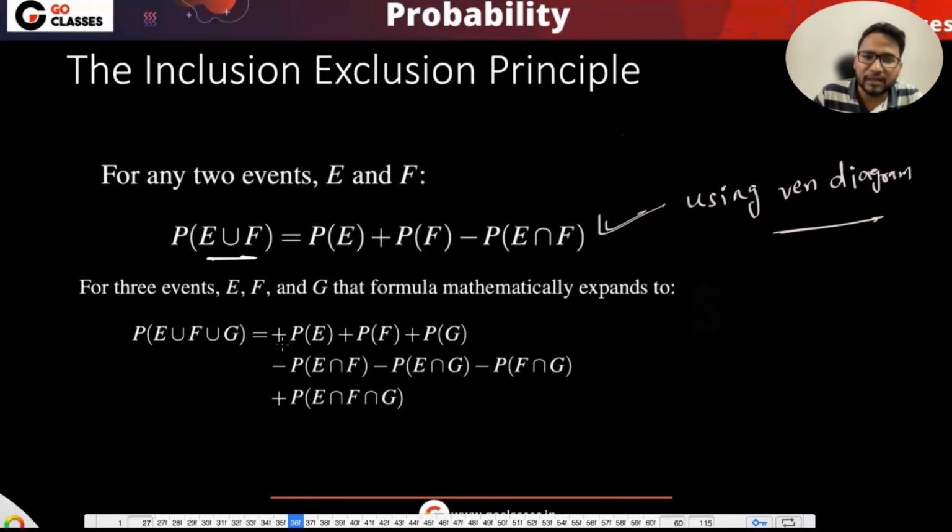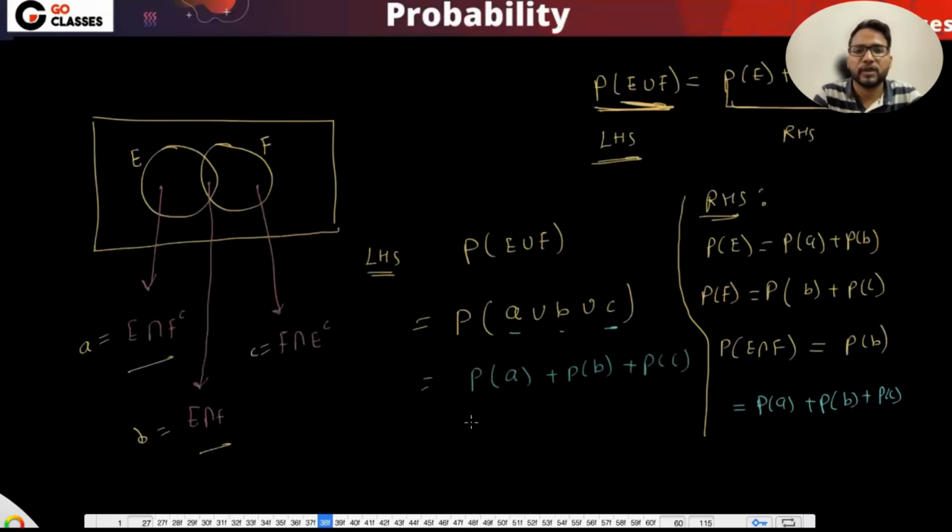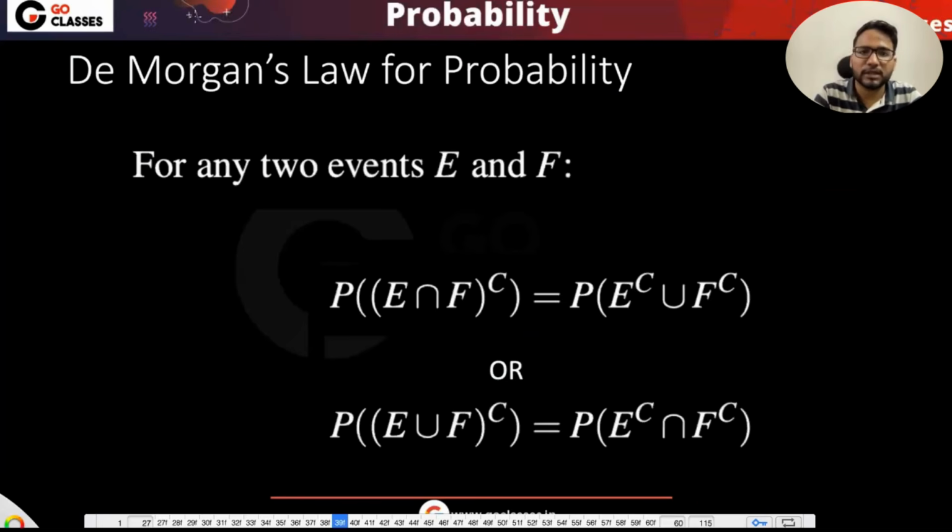For 3, we first do plus plus plus, then minus of 2 at a time, and then plus of 3. So this is how we have inclusion exclusion for 3. You must know the proof: you are subtracting the triple intersection 2 times, so you just have to add it one more time. You must have seen the proof in discrete mathematics. So this was our inclusion exclusion formula.